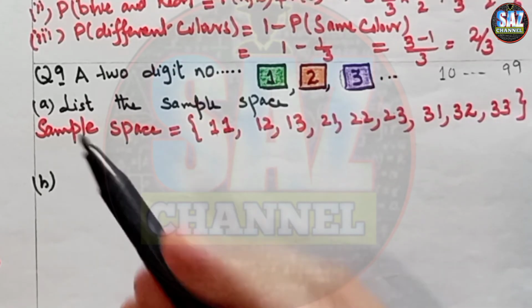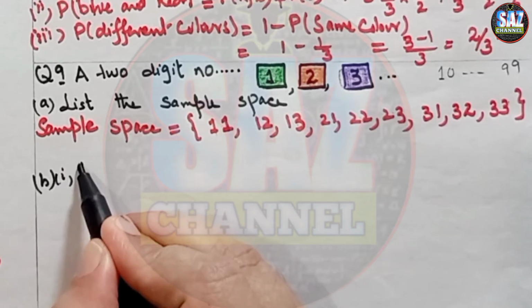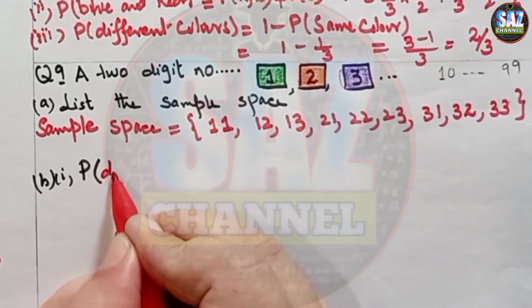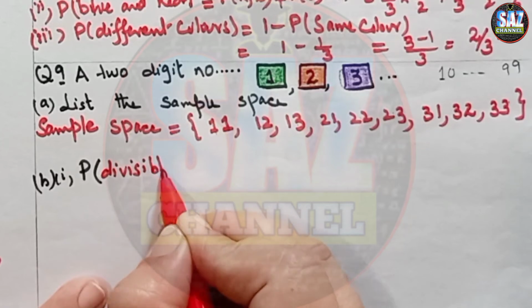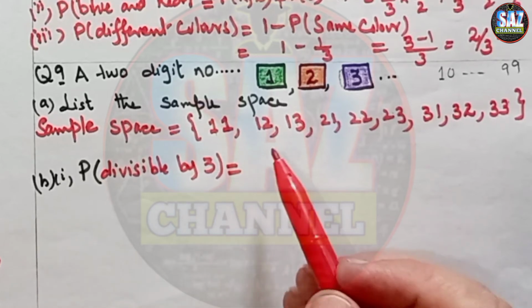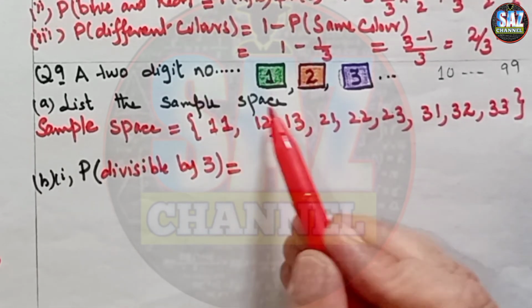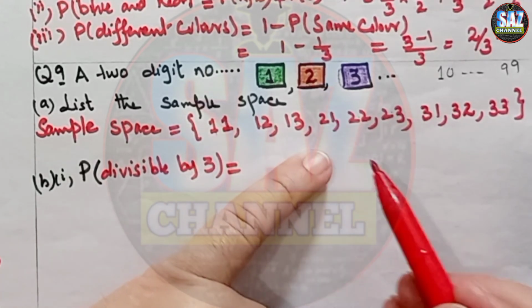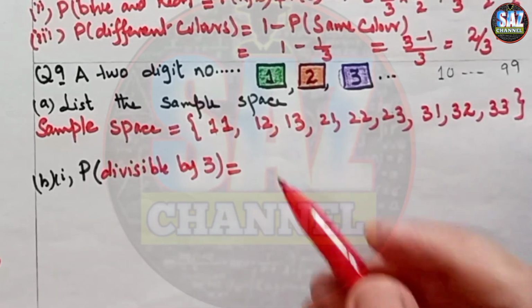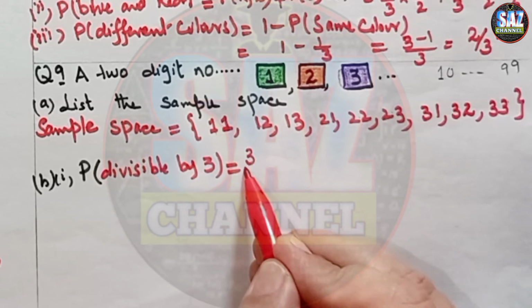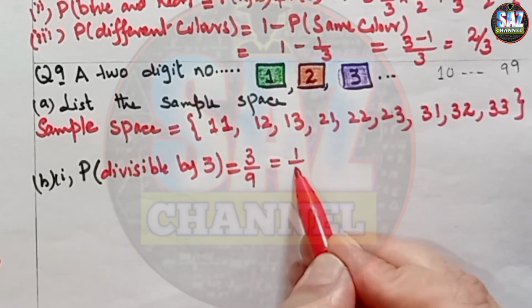First part, probability of divisible by 3. So see how many numbers are there which are divisible by 3. 12, that's divisible by 3. 21, okay, this is 2, and then 33. So 3 by 9, which is equal to 1 by 3.